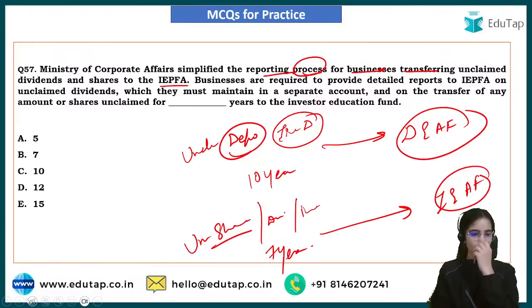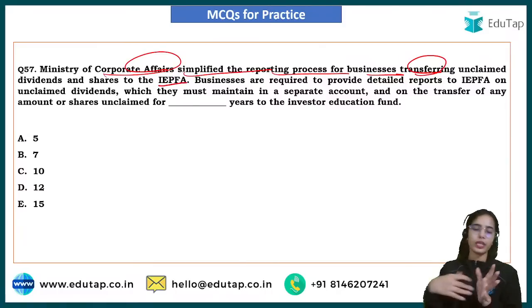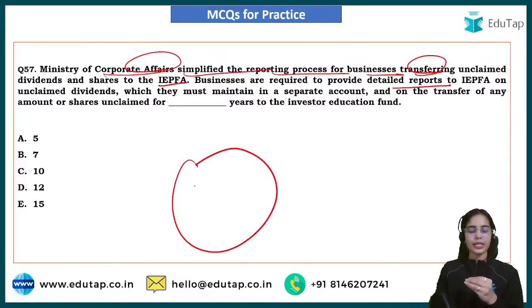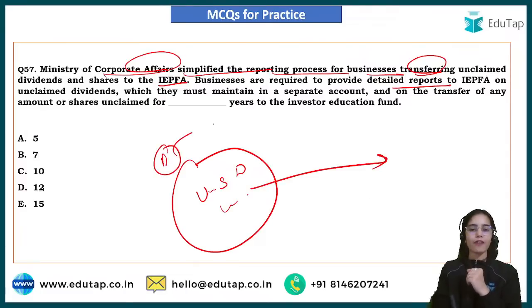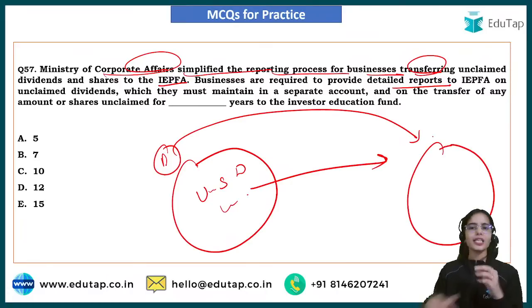So the Ministry of Corporate Affairs simplified the reporting process for businesses transferring their unclaimed dividends and unclaimed shares to the Investor Education and Protection Fund. Businesses that have unclaimed shares, dividends, and interest have to send the unclaimed money to the IEPF, and the reporting requirements there have been simplified.